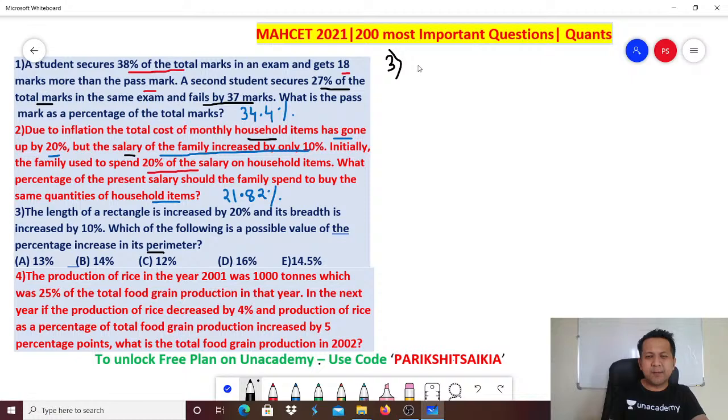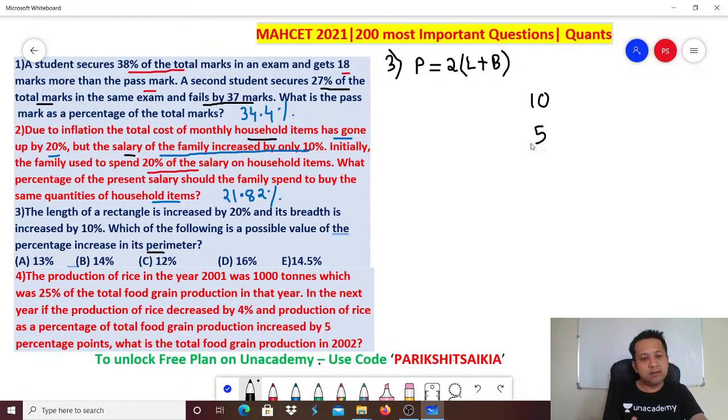Okay. Now, what is the perimeter of a rectangle? Perimeter of a rectangle is 2 times length plus breadth. Now, one thing you must know, in any geometrical figure, we assume that the length is always greater than or equal to the breadth. So if you have two numbers, let's say I give you two numbers, 10 and 5.